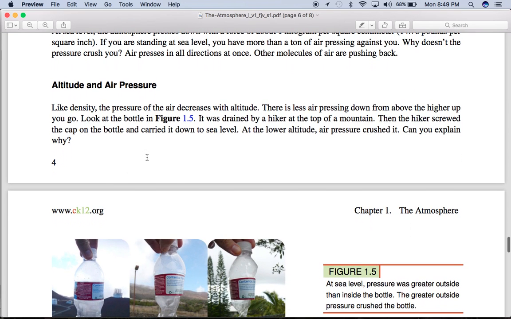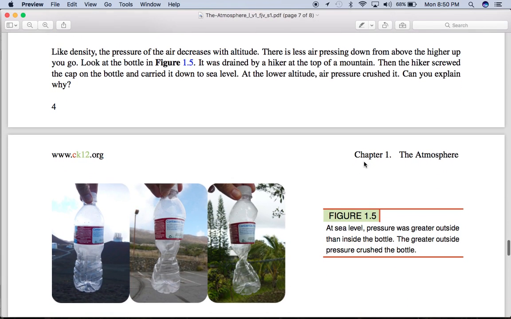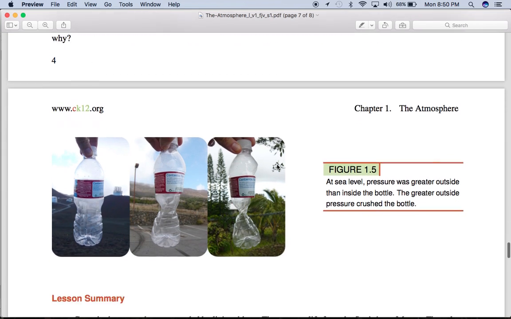Look at the bottle in figure 1.5. It was drained by a hiker at the top of a mountain. Then the hiker screwed the cap on the bottle and carried it down to sea level. At the lower altitude, air pressure crushed it. Can you explain why?